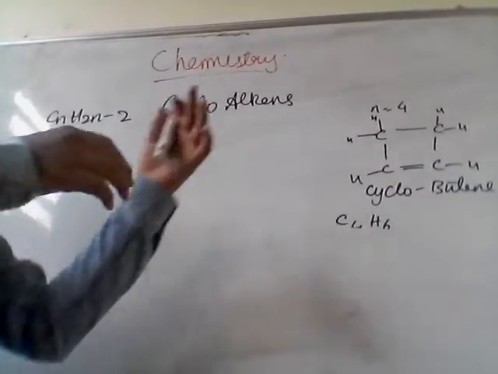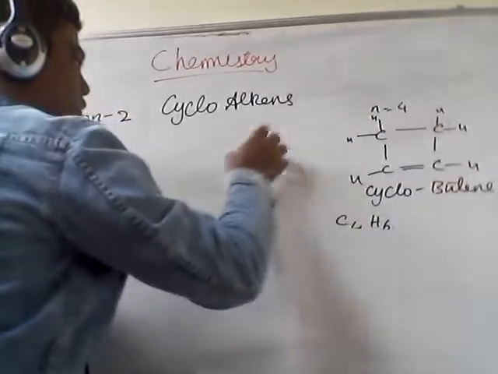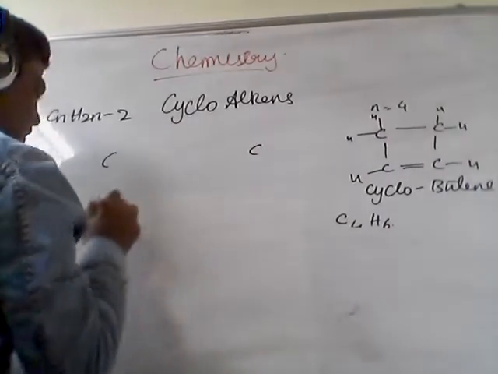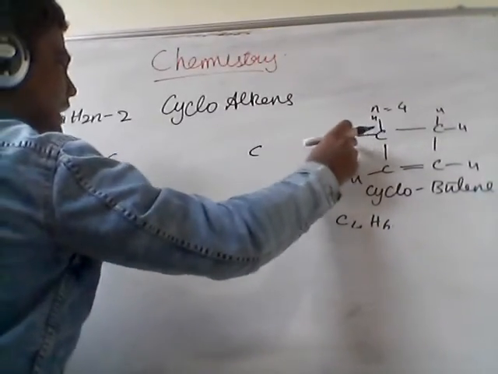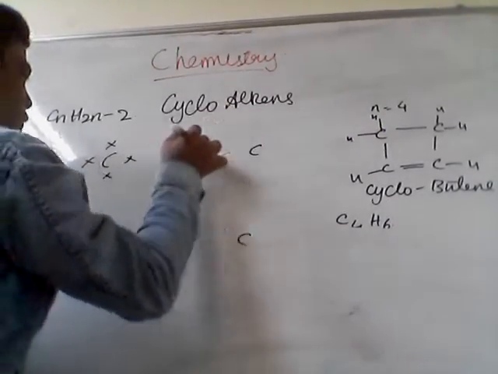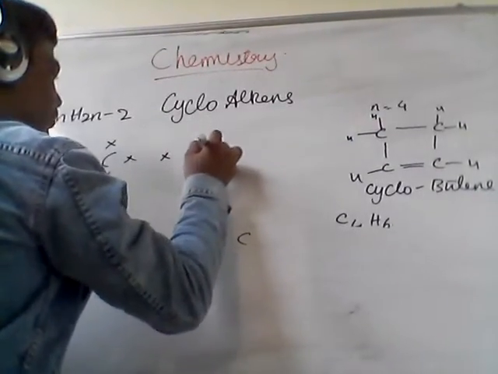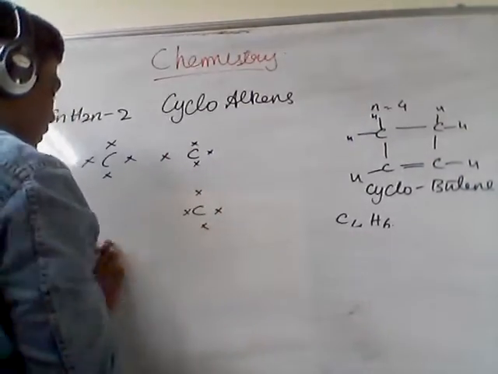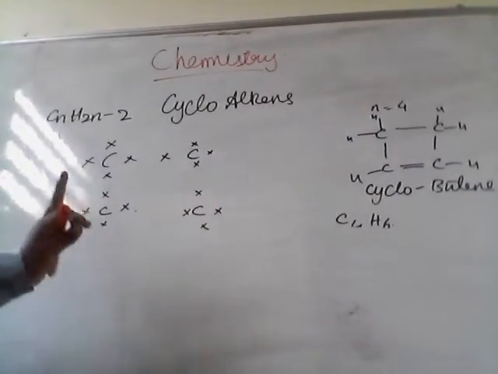So C4H6, I am drawing from the structural formula only. I am trying to draw the electronic dot structure. I am placing the carbons as they are. Then each bond, now this carbon is having one hydrogen. So for each carbon, first I am placing 4 electrons. We put it here, okay. 4, and then 1, 2, 3, 4, and then for this 1, 2, 3, 4. Done. For carbon we have satisfied tetravalency.